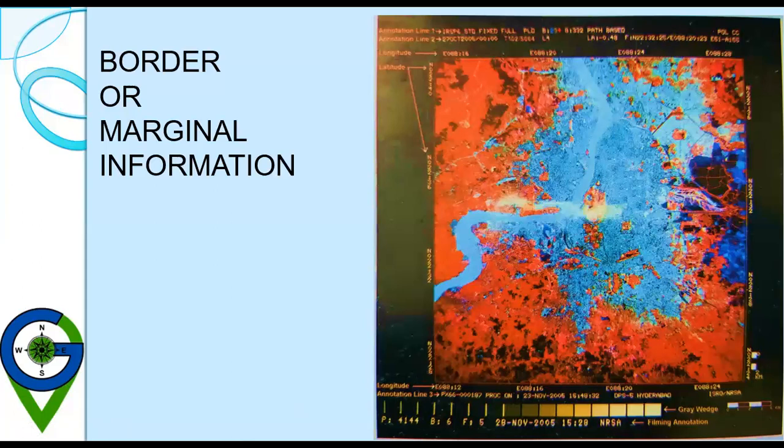Then DPS is the data processing system. DPS 5 is Hyderabad, that is the data processing system, and the place of generation is Hyderabad, and the data generation agency is ISRO/NRSA. So this is the information that is given on a satellite image if you are taking a hard copy of the satellite image. This is an example from an IRS LISS-4 sensor image.